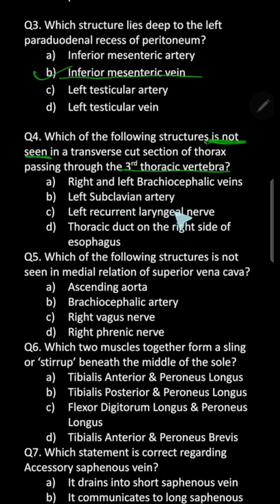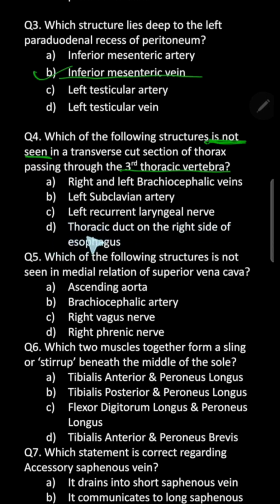Left subclavian artery, because you know the arch of aorta lies behind the lower half of the manubrium. So the branches from the arch of aorta, they'll be in relation to the upper half of the manubrium. That is the level of T3. So left subclavian artery you're going to find there. Left recurrent laryngeal nerve, of course it's arching from below the arch of aorta, and it's ascending up to reach towards the larynx. So of course this also you will find there.